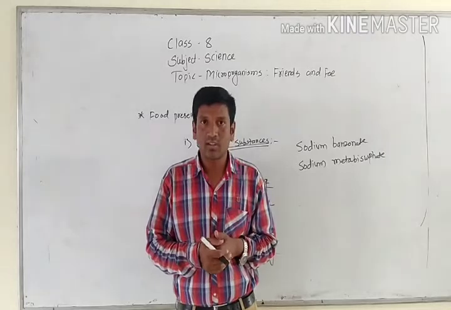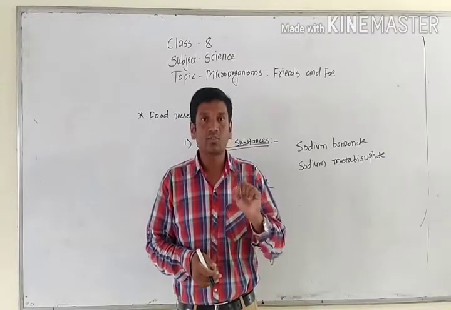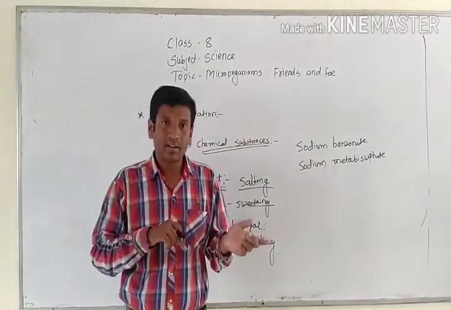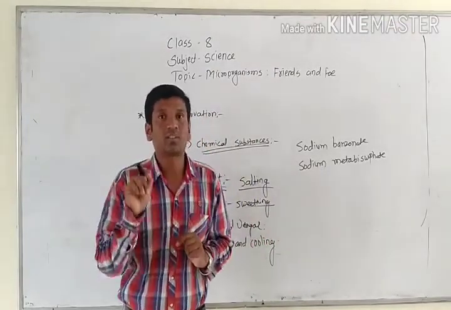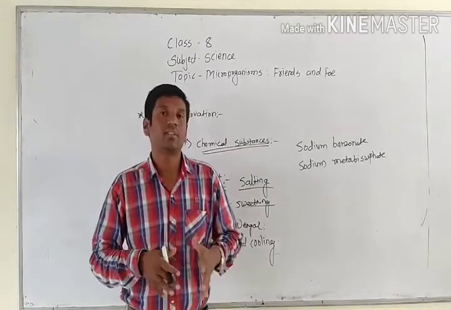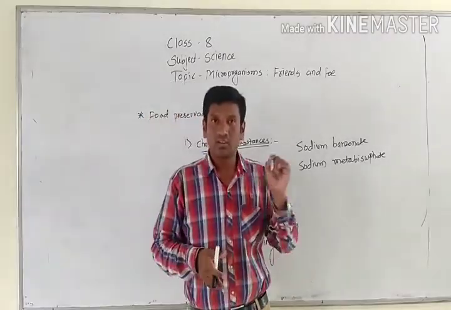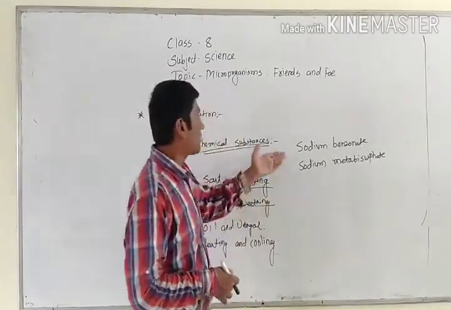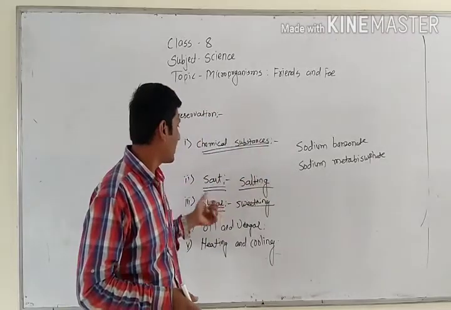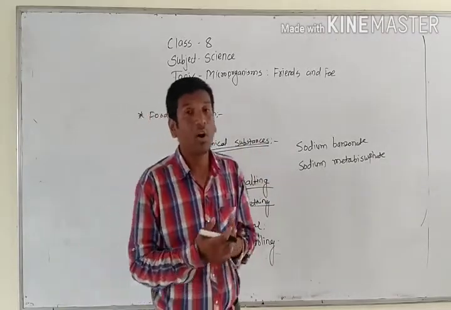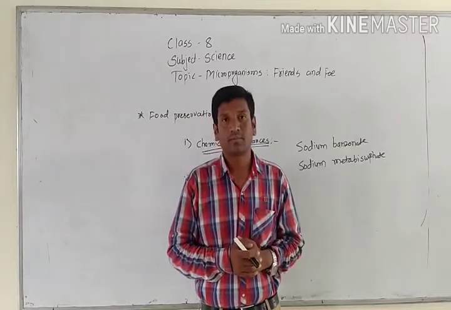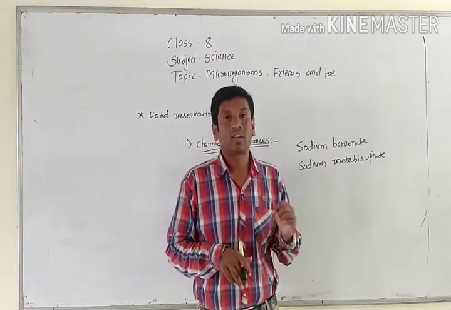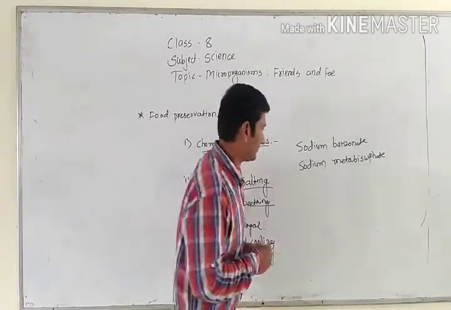Understood what a food preservative is? The substance which allows the food to be preserved for a long time, or the materials which are used to preserve the food, are called preservatives. Any definition we can use. So sodium bicarbonate, sodium metabisulfate, salt, sugar, oil, vinegar are called food preservatives. Next and last point we are going to learn about is called pasteurization.